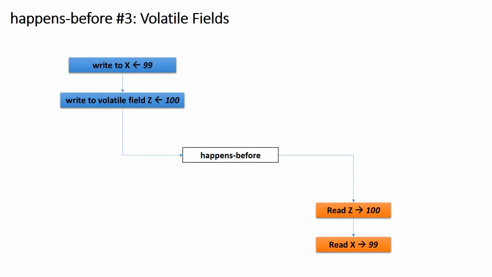The third rule governing the happens before relation is about volatile fields. The key property of volatile fields is that any write to a volatile field has immediate effect on concurrent threads by updating their thread cache. What that means is that if you write to a volatile field, Z here, then every read statement on the same field Z will return the last value of 100, because there's a happens before relation between this write to a volatile field and every subsequent read operation.